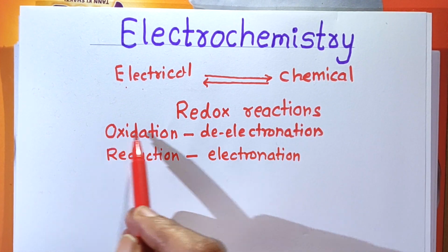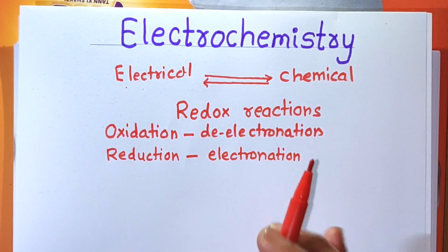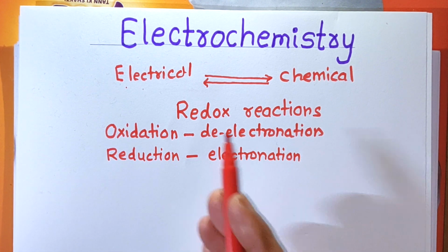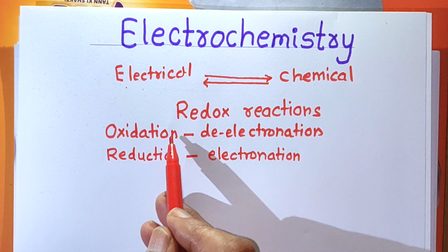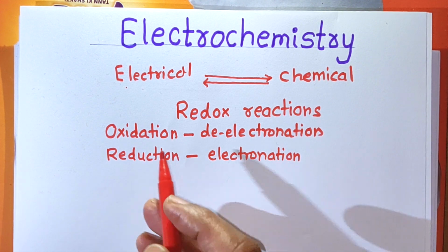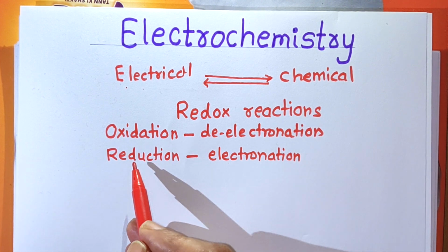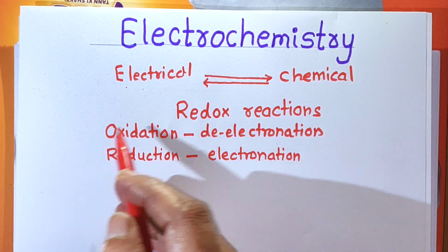Now, oxidation reaction and reduction reaction, they cannot take place separately. When oxidation reaction takes place, there must be reduction of another substance. When reduction reaction takes place, there must be oxidation of another substance. That means any substance can be oxidized when another substance is reduced, and any substance can be reduced when another substance is oxidized.